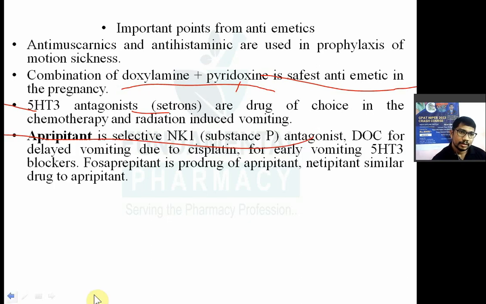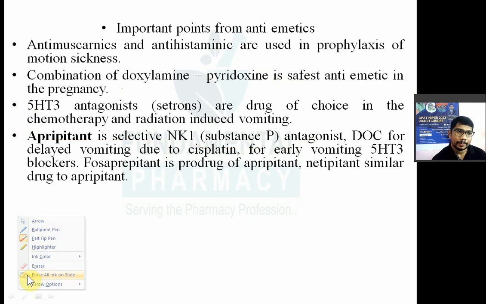Now we'll see the aprepitant. Aprepitant is the drug. It is a new drug known as selective neurokinin 1 receptor antagonist or substance P antagonist. It is a drug of choice in the delayed vomiting due to cisplatin.